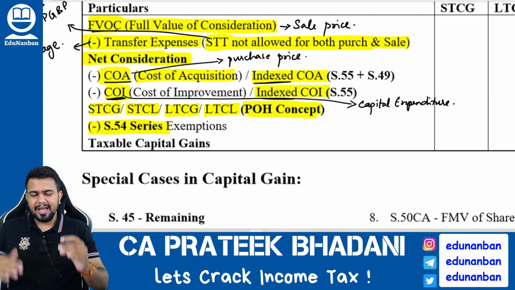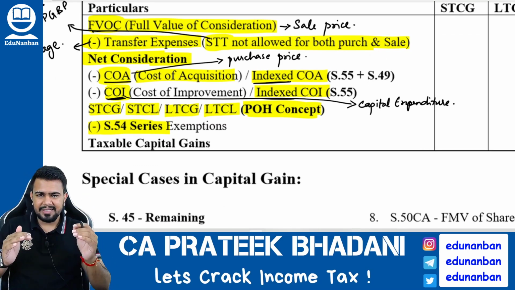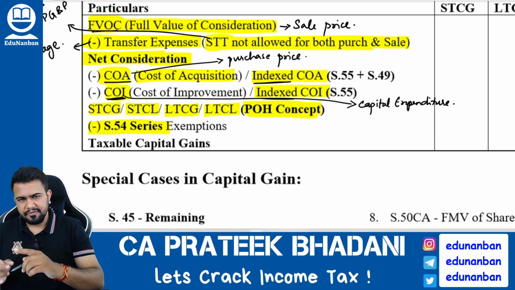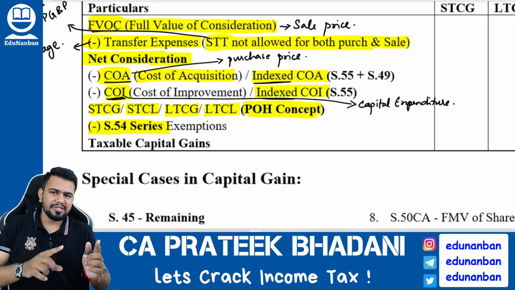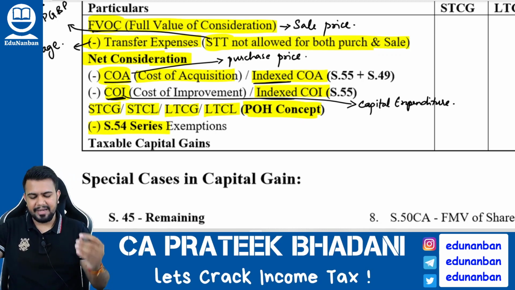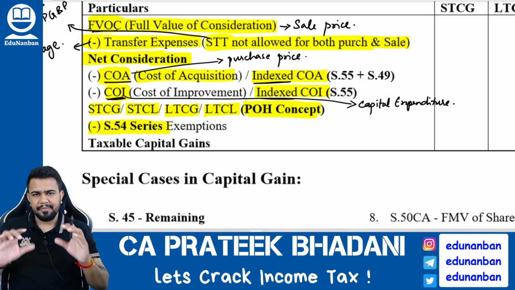Okay. Then after reducing the transfer expense, you will get the net consideration. From the net consideration, you have to reduce cost of acquisition or indexed cost of acquisition, cost of improvement or indexed cost of improvement. After doing this, you will find the short term or long term capital gain or capital loss. From that, you can reduce section 54 series exemption. Then finally, you will find the taxable capital gains.